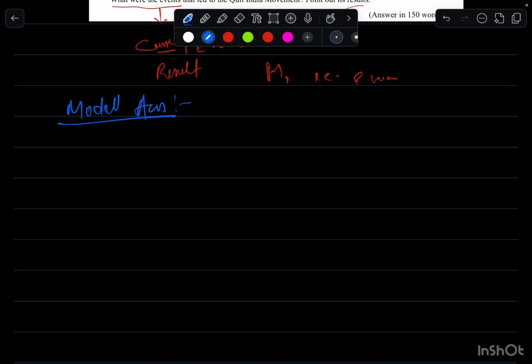So we all know, when did this Quit India movement start? August 1942 it started. So we'll write, the Quit India movement. Better mention the date, August 1942.